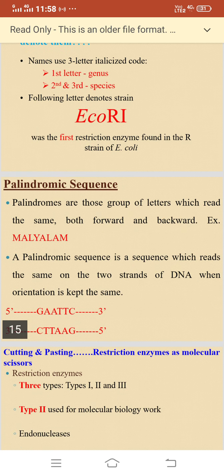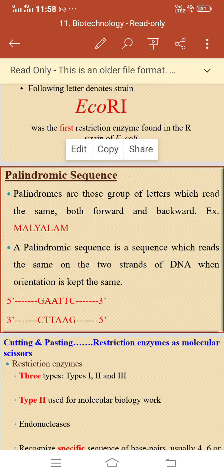A palindromic sequence is a sequence which reads the same on the two strands of DNA when orientation is kept the same. 5 prime GAATTC 3 prime, 3 prime CTTAAG 5 prime.